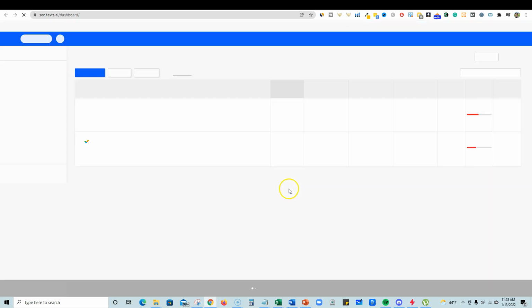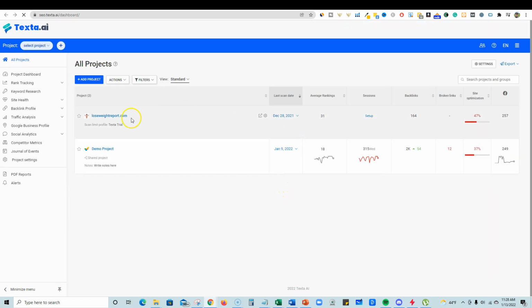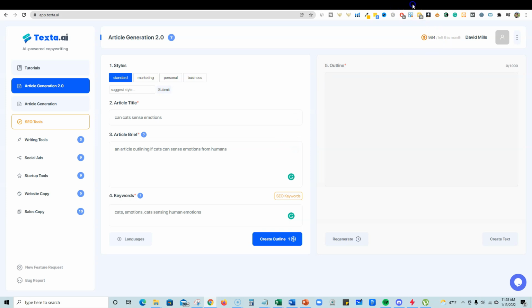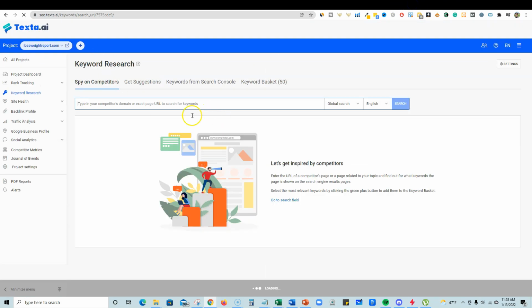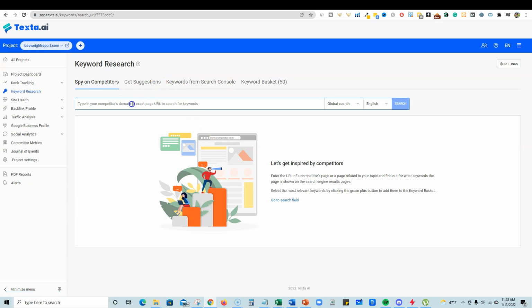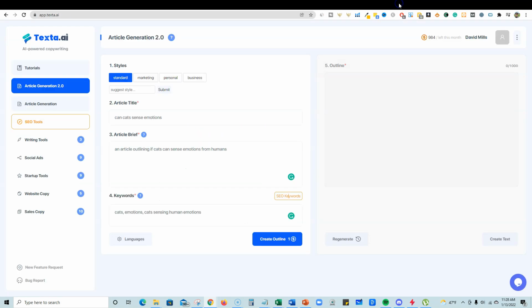Let's see what happens. So it will take you over to their other area. Yep, I've been logged in here before, and you can see they have a whole other SEO section. I'm not going to go over that, but I believe you can actually do keyword research right here by clicking this button, which is super cool. We're not going to use that right now, but we have our keywords in there, and that's just what I like about this tool. But let's see what it can do for us.